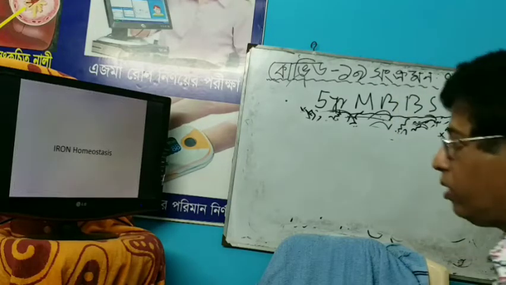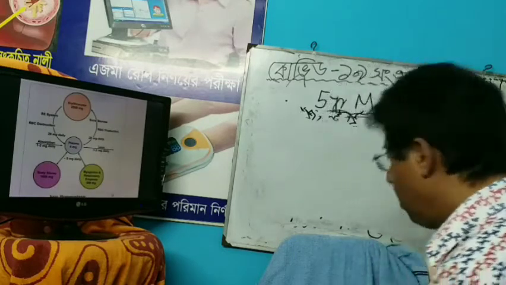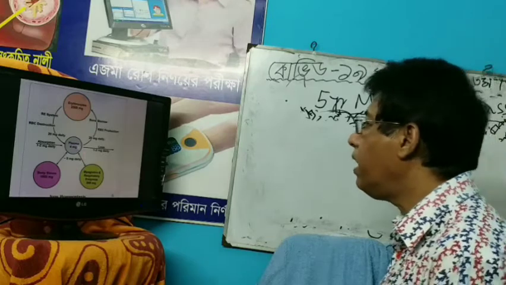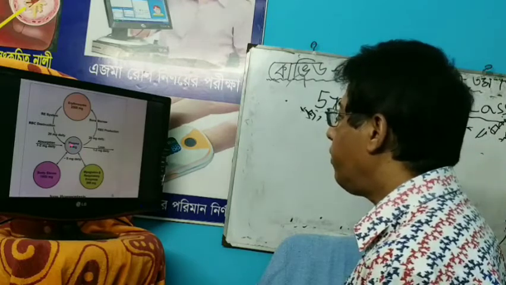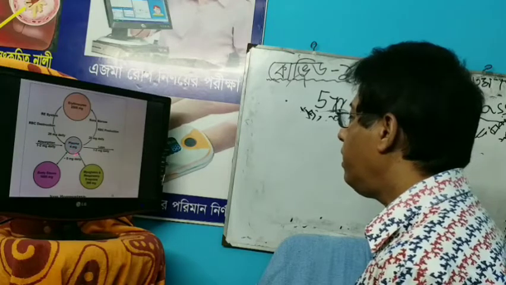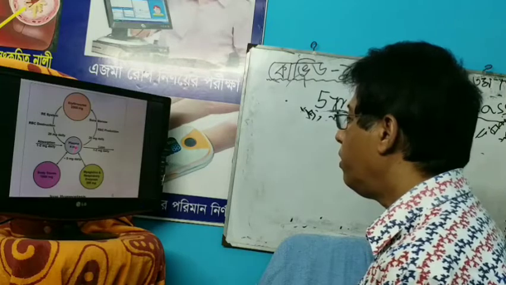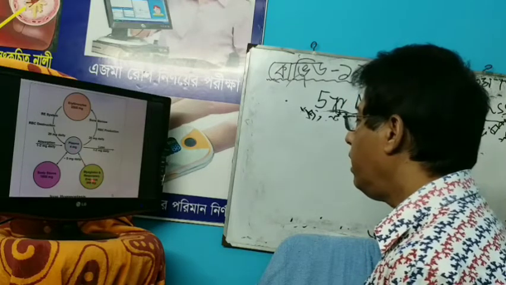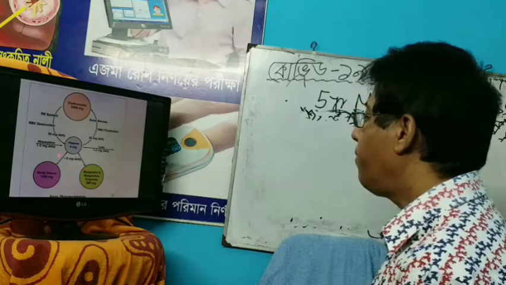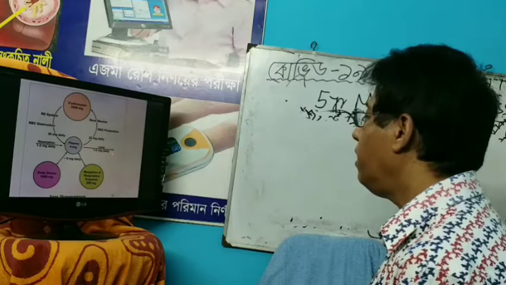Iron homeostasis, very important. Look at this figure. Plasma contains 4 gram. Where does it come from? From body stores, from myoglobin and respiratory enzymes, 5 gram daily, with loss of 1 to 2 milligram daily.